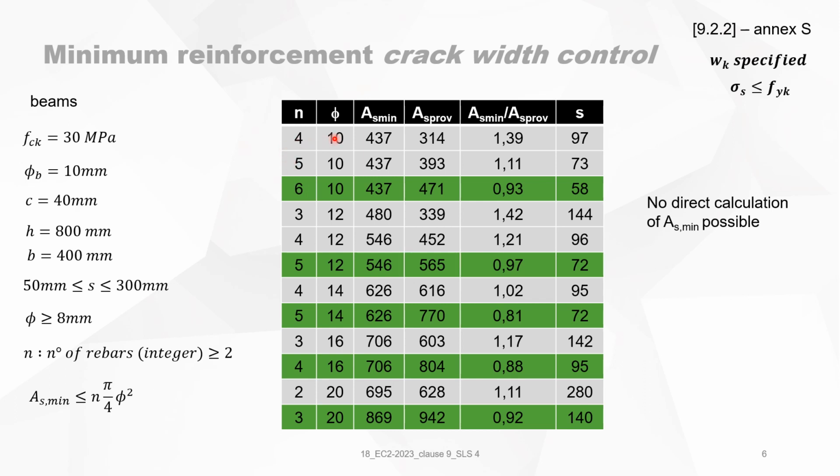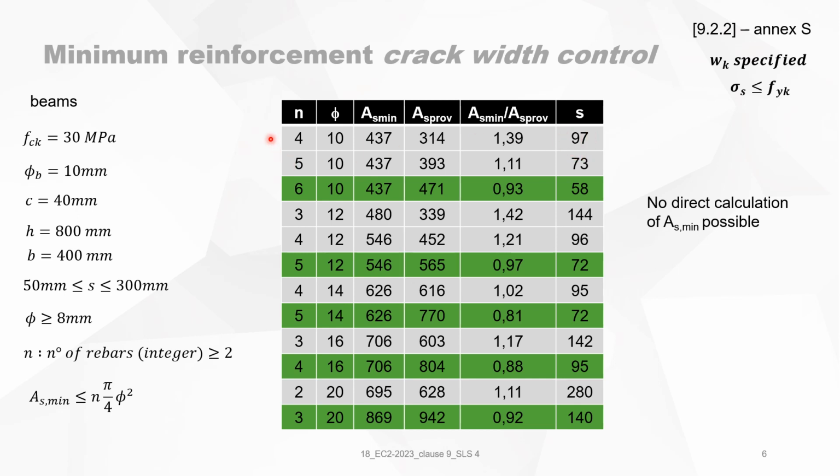You start, for instance, with a diameter 10. I can also start with a diameter 8, but I know 8 will not fulfill the requirements. But in fact, you should start with diameter 8, because that was the smallest diameter that I envisaged. So start with diameter 10, then I guess n, and I can guess n because of this distance between the bars.